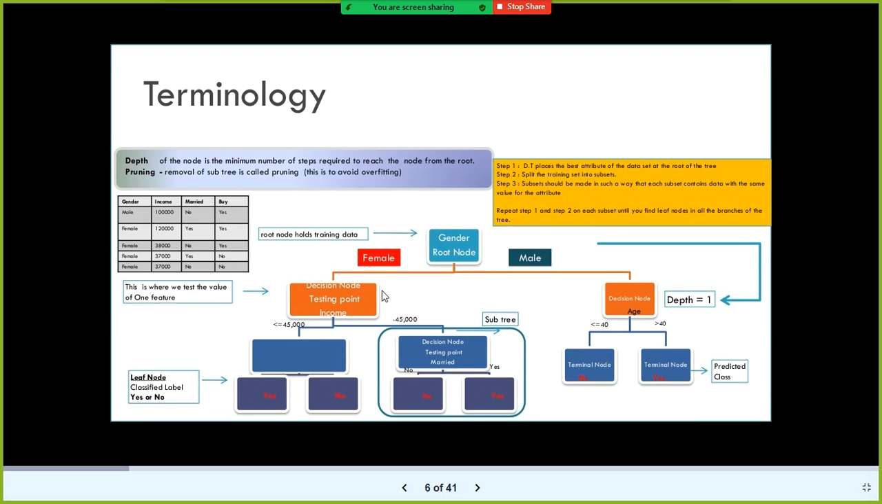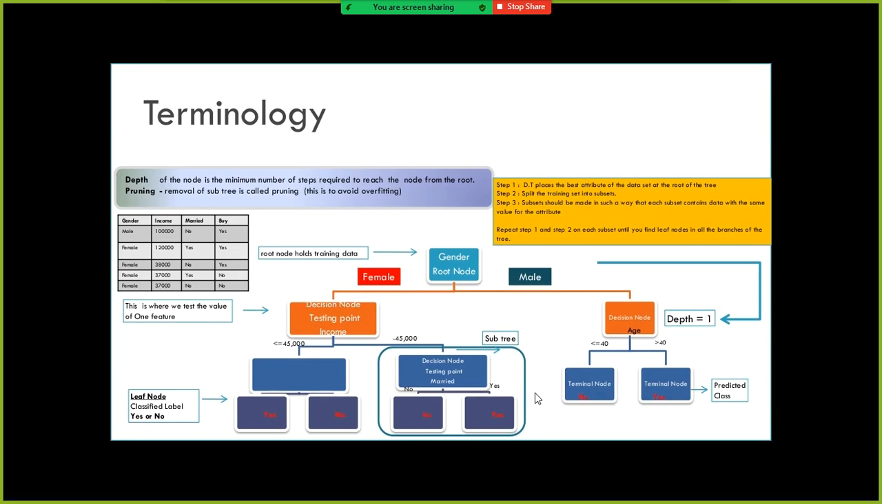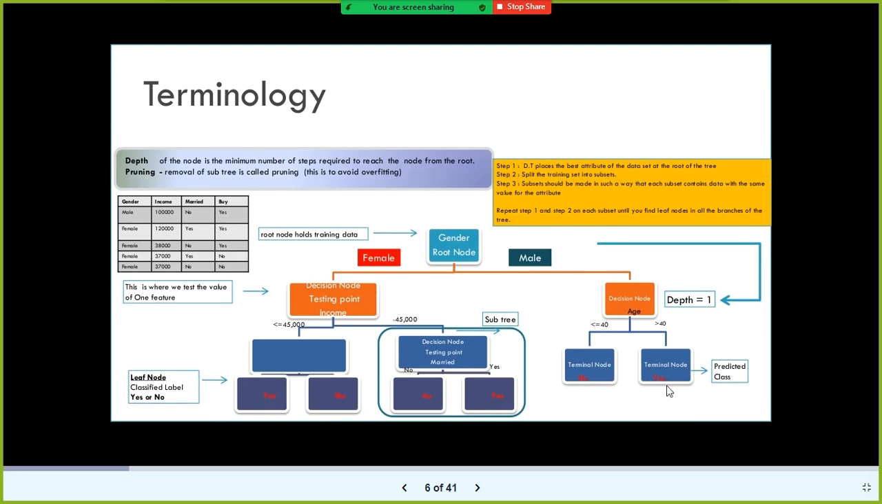So this is the root node, this is the branch node. A branch node can have another branch node. Sometimes a branch node can also have a subtree. But at the bottom you will find the leaf node, also called a terminal node. Just beneath the terminal node you will not find any more nodes. This is the final one.